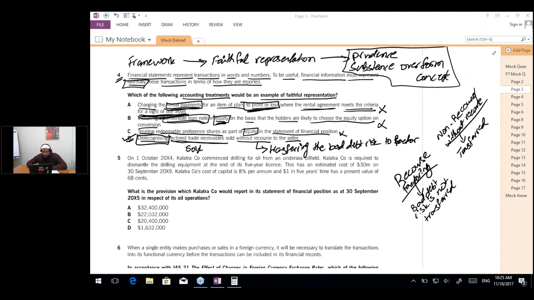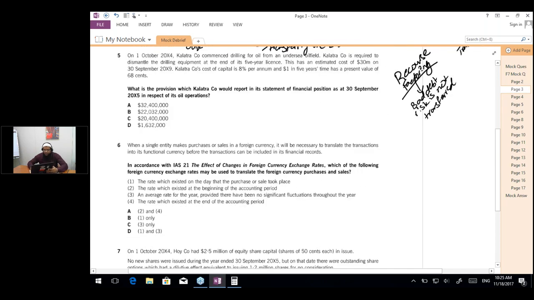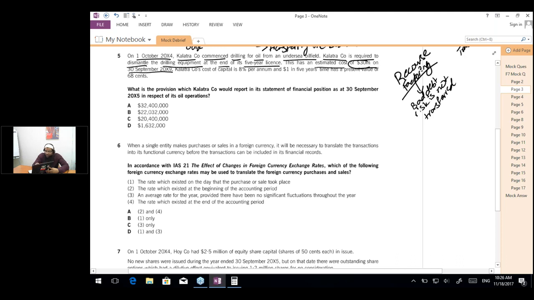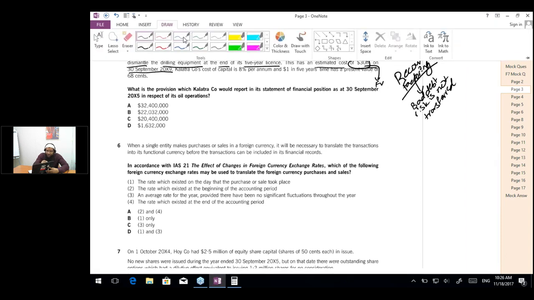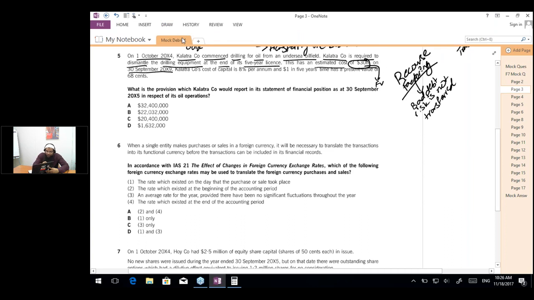Okay, now let's discuss question number 5. The question says that on 1st October 20x4, Caletra company commenced drilling for oil from an undersea oil field. Caletra company is required to dismantle the drilling equipment at the end of its 5-year license. This has an estimated cost of $30 million on 30th September 20x9. So this $30 million is actually a future value.